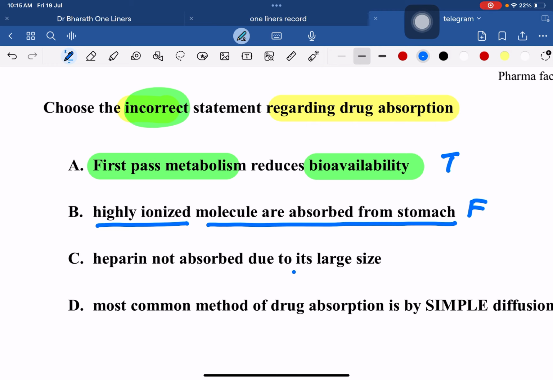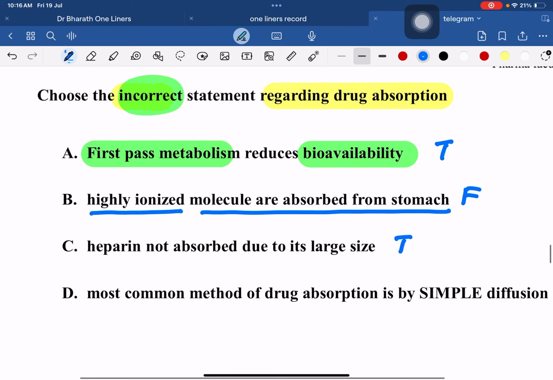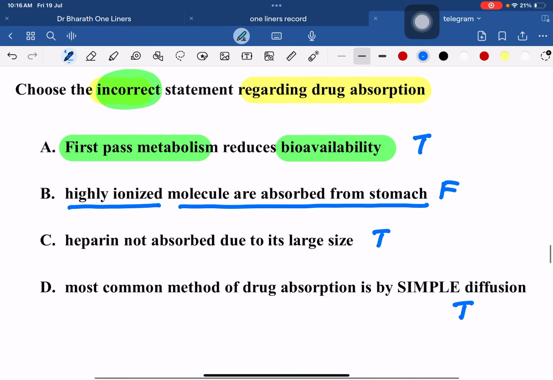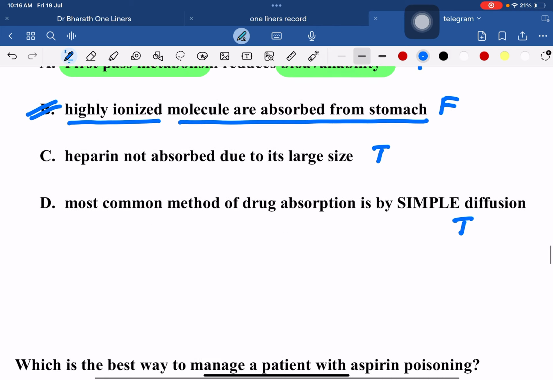Heparin not absorbed due to its large size. That's a true statement. That is why heparin is not given orally, and it is not going to cross the placenta, so it is safe in pregnant women. So that is also true. Most common method of drug absorption is by simple diffusion. That's a true statement. That means the drug moves from high concentration to low concentration. So here the answer will be B. Highly ionized molecules are absorbed from stomach is a false statement.